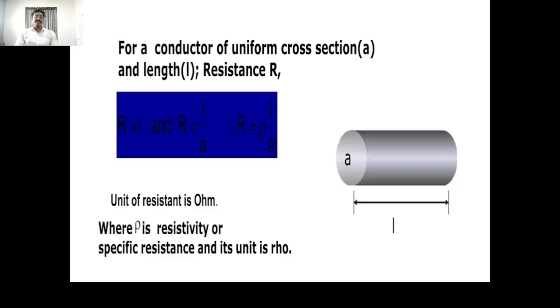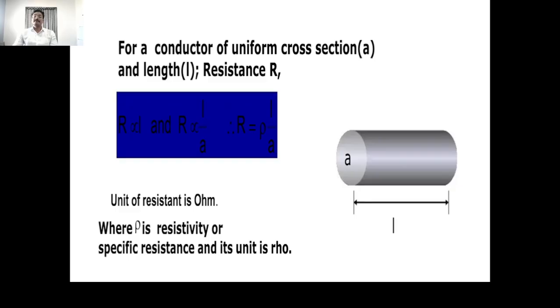Current is generally measured in amperes, whereas voltage is measured in volts. If 1 ampere of current flows through a conductor when a voltage of 1 volt is applied to it, the resistance of the conductor is taken as 1 ohm.